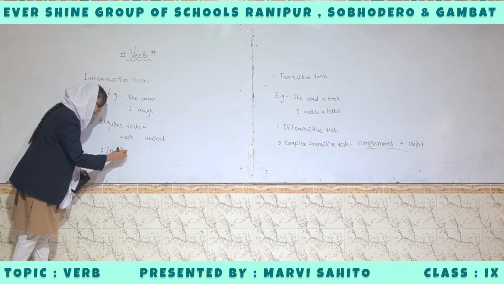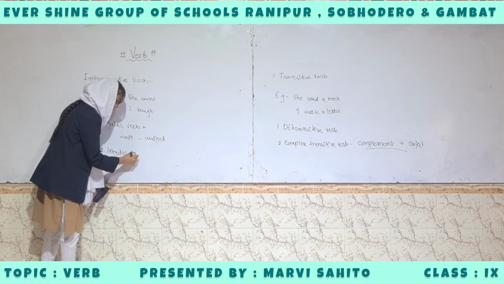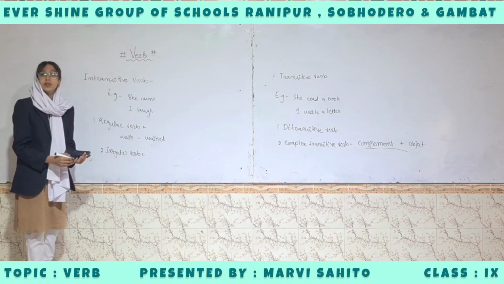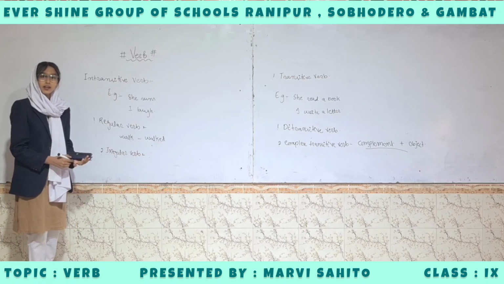And second is irregular verb. There are three types of irregular verb. In one type the spelling of the second and third form is similar, in another the spelling of the second and third form is changed, and in another t is used in the second and third form.